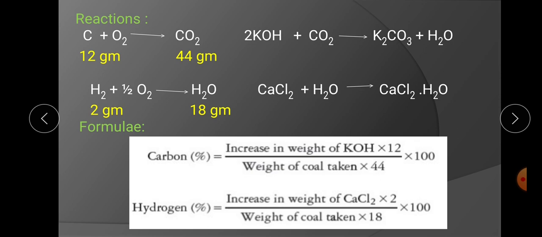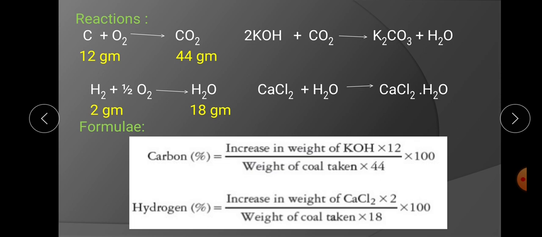From this we get the percentage of carbon, and from that we can determine the type of the coal. From the type we can also decide its quality, its use, and mainly the price of the coal for trading.